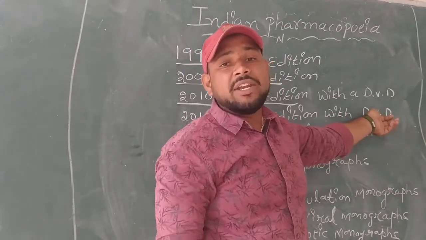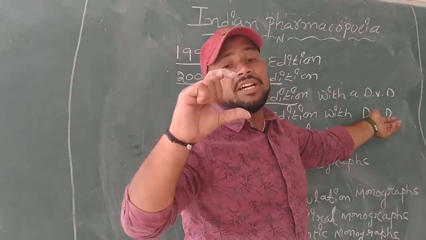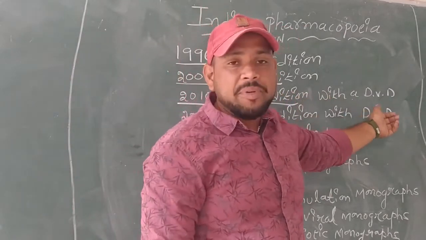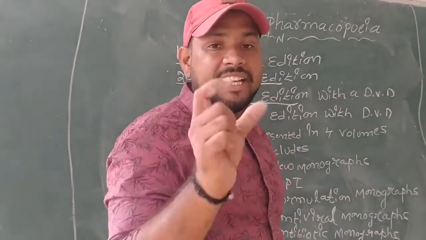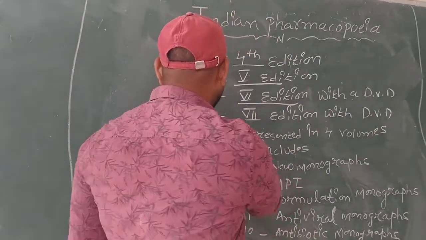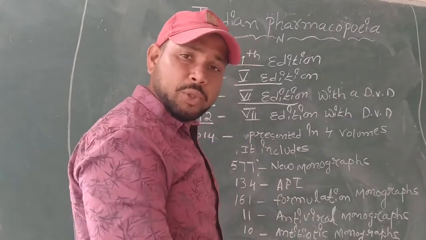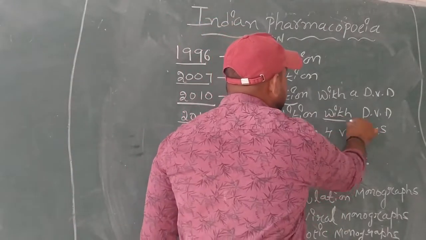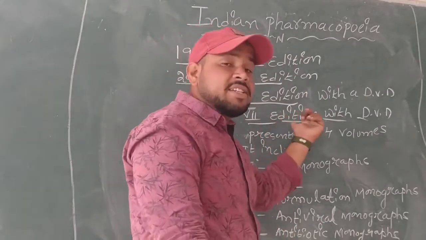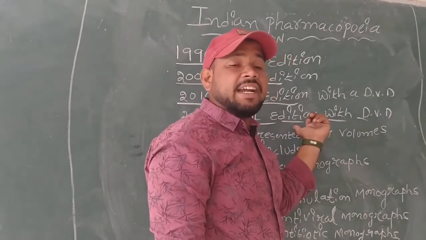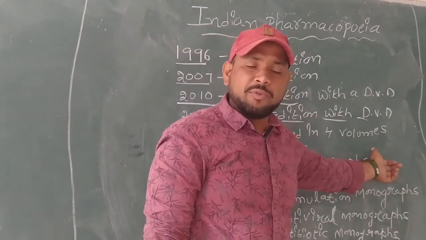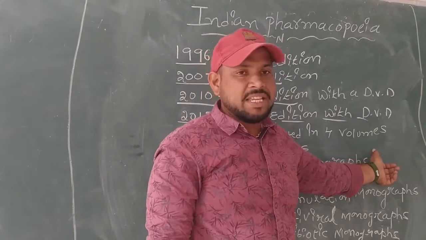Up to then only the book was published, and from 2010 they gave a DVD along with the book. In 2012, the seventh edition with the DVD was published, and in 2014 there were some changes to the seventh edition, published in 4 volumes.